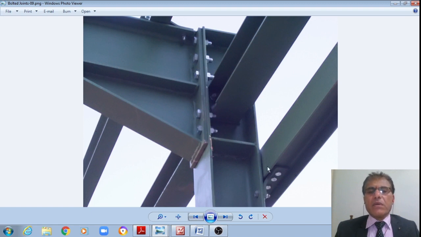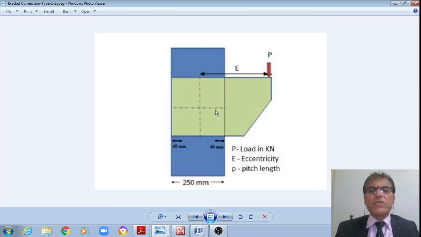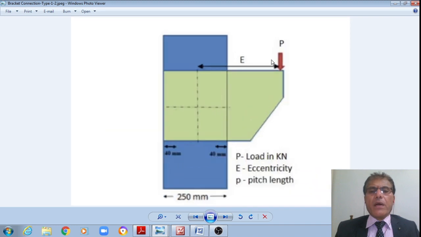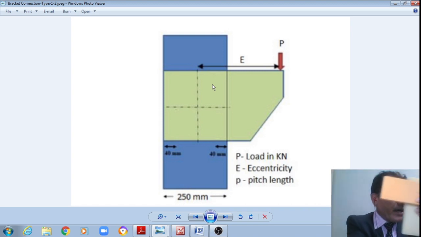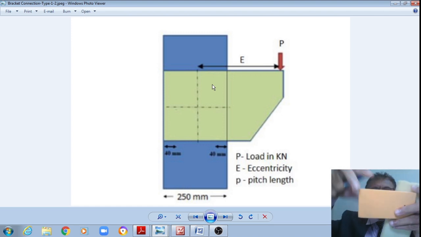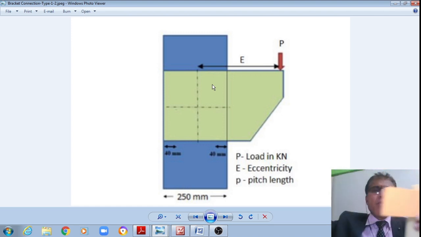Now let us also see the other schematics, students, right. This is how, just now we have seen, one bracket plate is connected to the flange like this, and the load will be applied, or the beam will be simply sitting over this bracket plate, right. There will be one pair on either side of the flange, on which the beam will be sitting. That is how this will be transferring the loads and the bending will be happening like this, right.